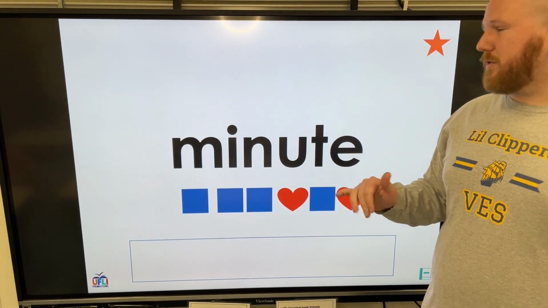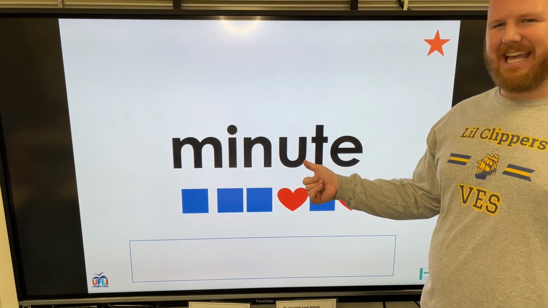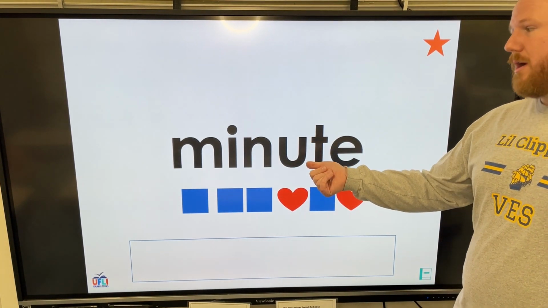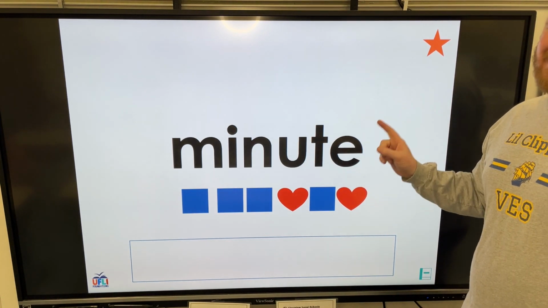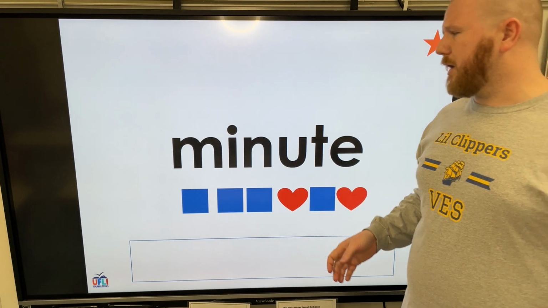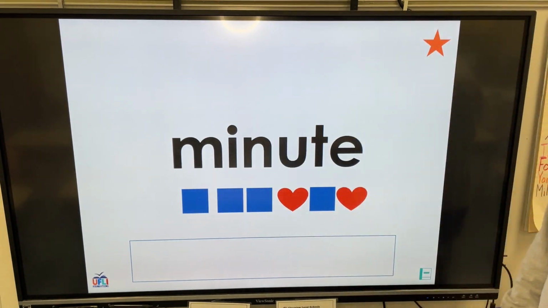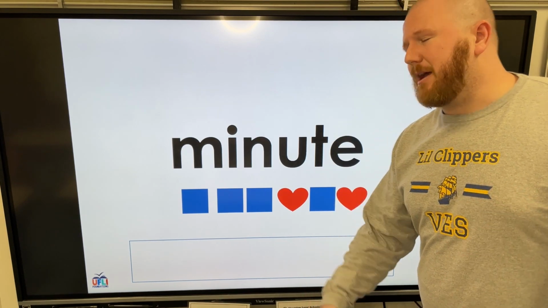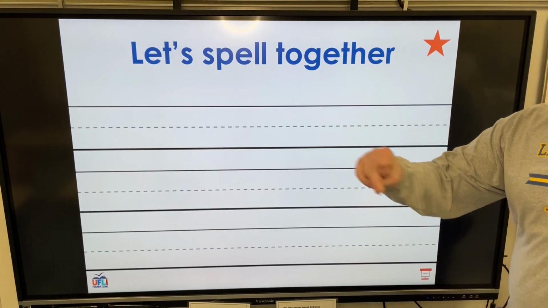Minute. Okay, so this one's fun too because minute, that sounds like an I instead of a U. And this doesn't say anything, but it's not a sneaky E, so it should say something, but it doesn't. So that's why it's weird. So say minute. Minute and hour. Those are both measurements of time. So there's that. Cool. All right, moving on. If you want to practice spelling, go ahead.